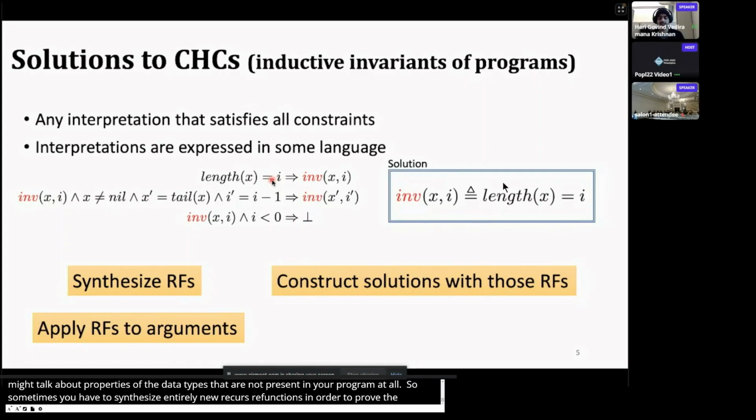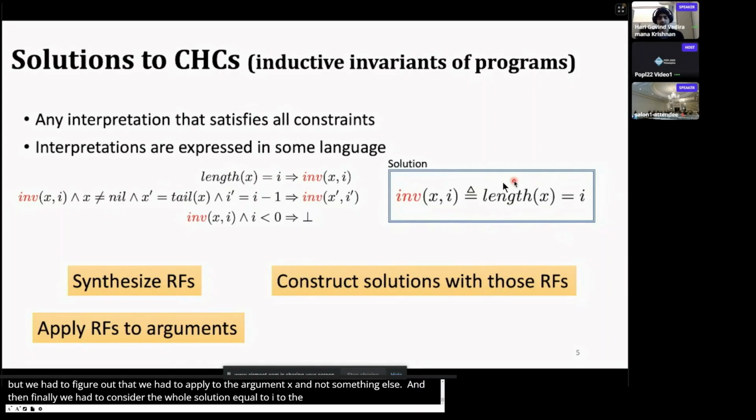Once you synthesize a recursive function, you have to apply it to proper arguments. And finally, once you have recursive function applications, then you need to construct solutions using those recursive function applications. In our case, we did not have to synthesize the recursive function because it was already in our classes. But we had to figure out that we had to apply the recursive function to the argument x and not to something else. And then finally, we had to construct the whole solution, length of x equal to i, from the recursive function application, length of x.